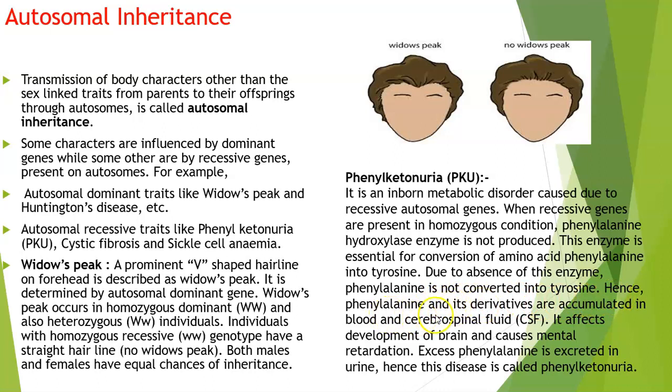Hence, phenylalanine and its derivatives accumulate in the blood and CSF. It affects the development of the brain and causes mental retardation. Excess phenylalanine is excreted in urine, and hence the disease is called phenylketonuria.